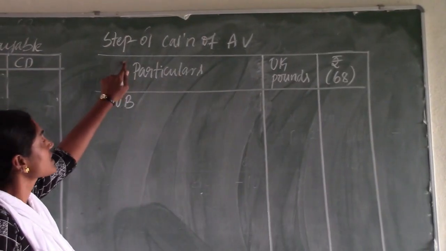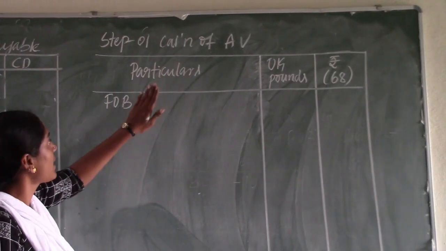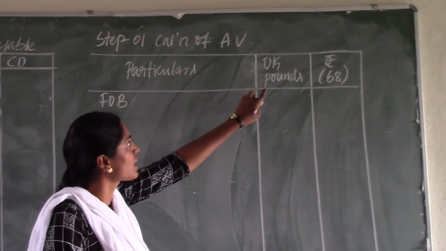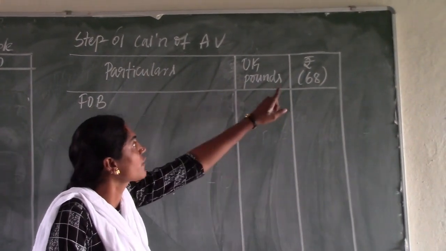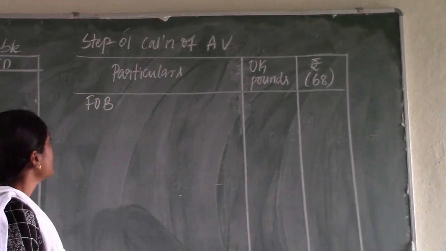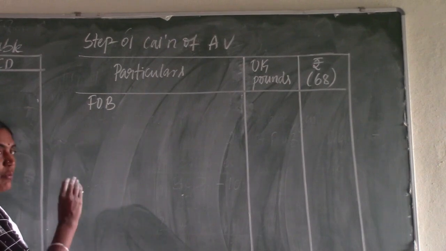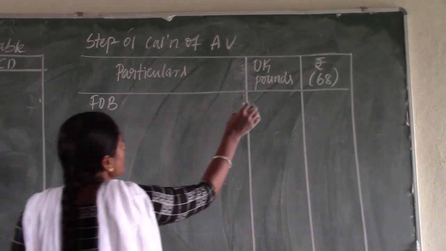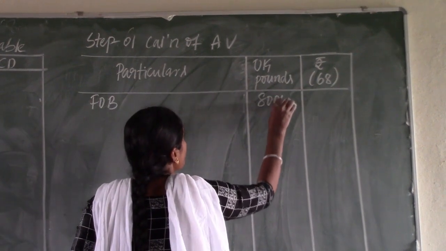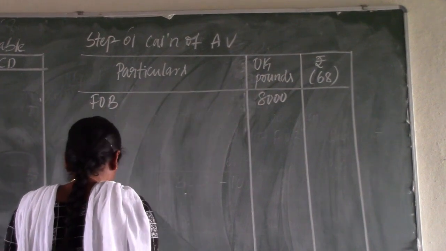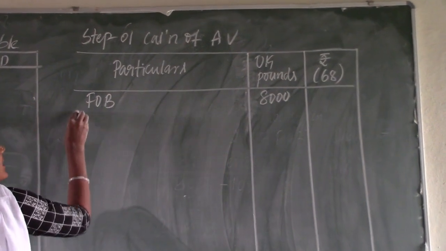Step 1 is the calculation of assessable value. While calculating the assessable value, the particulars are given in UK pounds, so we use a UK pound column, and we need to calculate the Indian rupees, so an Indian rupees column. The FOB given in the example is 8,000 UK pounds, which we write in the UK pound column, and then add air freight.